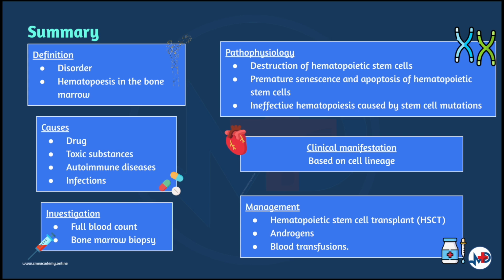The mainstay of treatment in acquired bone marrow failure is hematopoietic stem cell transplant. In patients with inherited bone marrow failure, stem cell transplant is contraindicated and they are treated with androgens. Supportive therapy is also given in the form of blood transfusion.